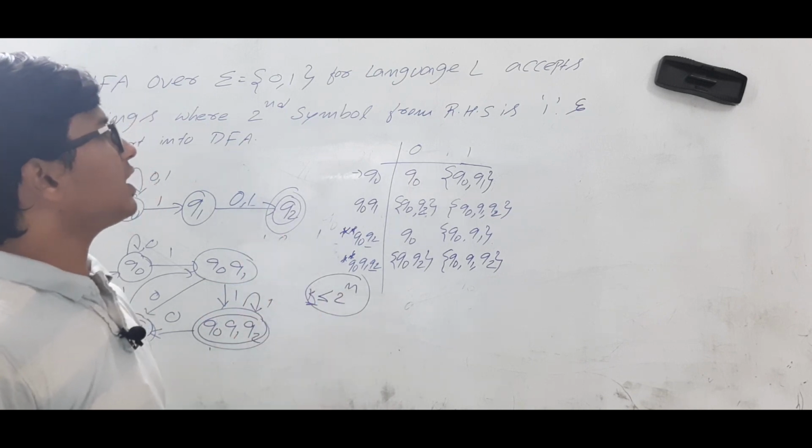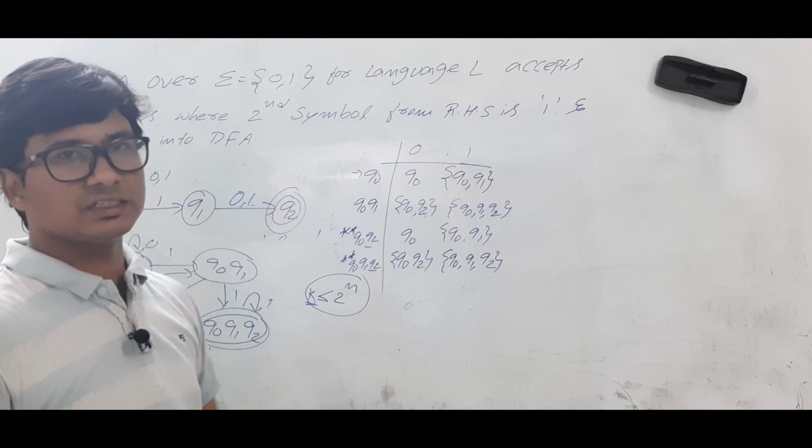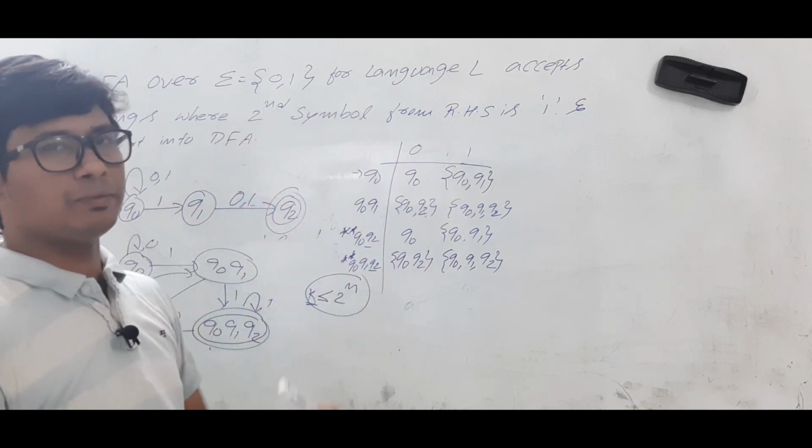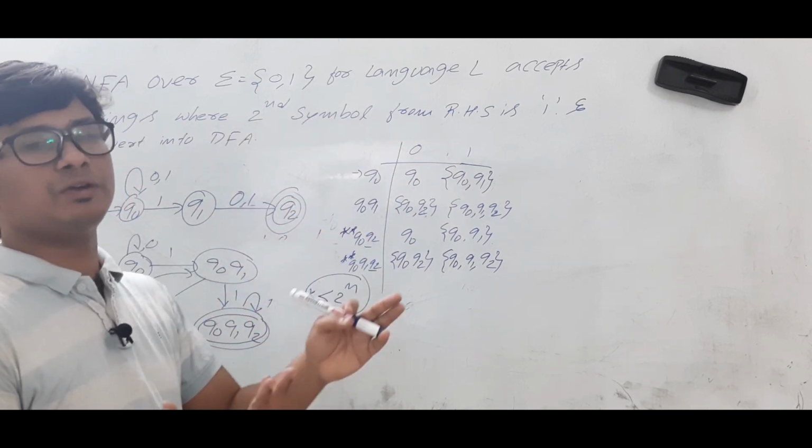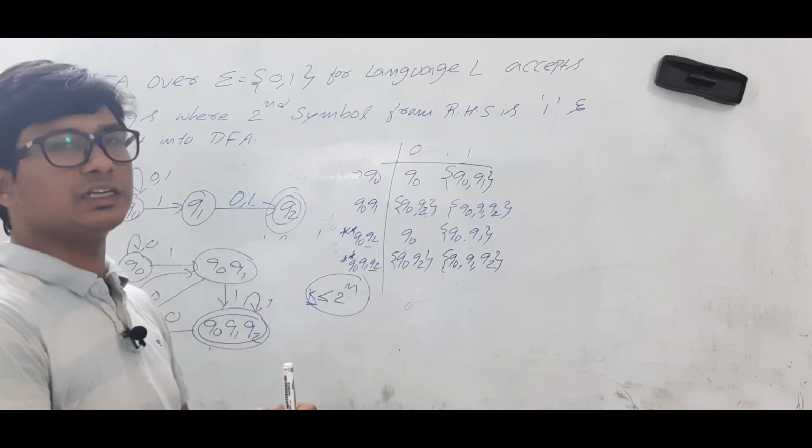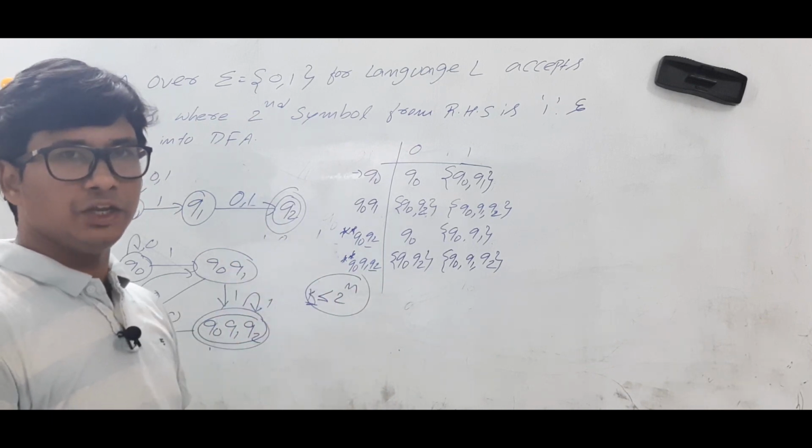If you want to try, you can try third symbol from RHS is 1, or fourth symbol from RHS is 1, or fifth symbol from RHS is 0, and you construct the NFA and convert it into an equivalent DFA.